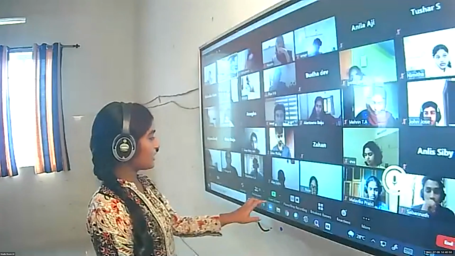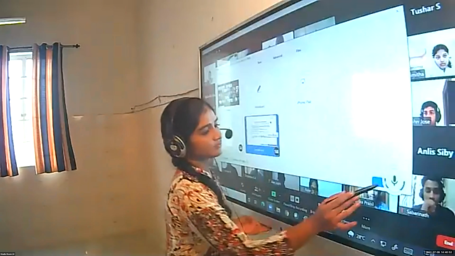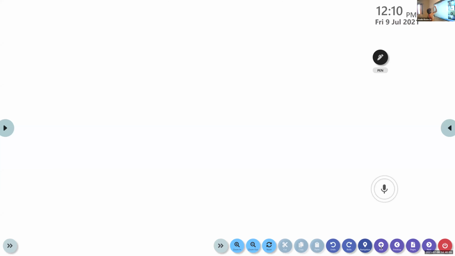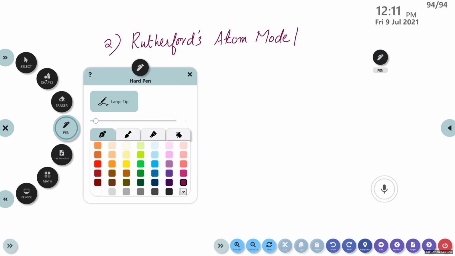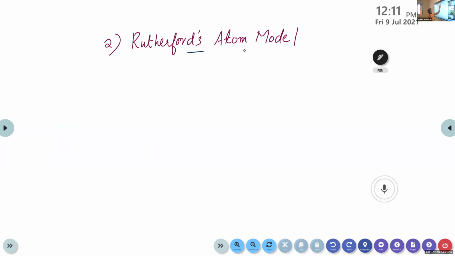There is one alpha particle source. So you can write, second model, Rutherford's atom model, based on gold foil experiment.